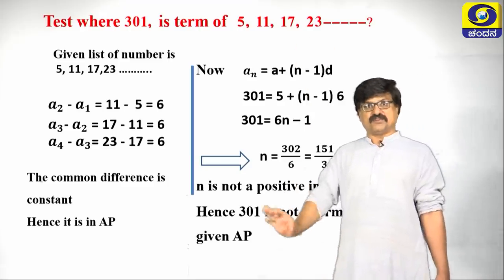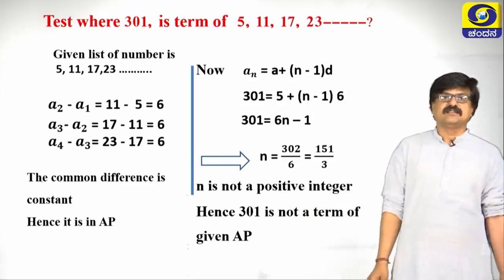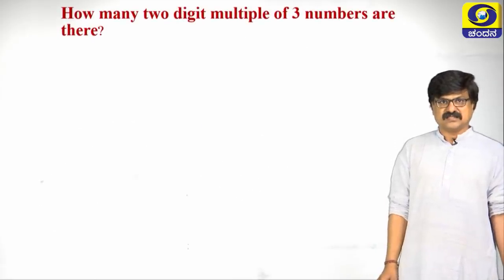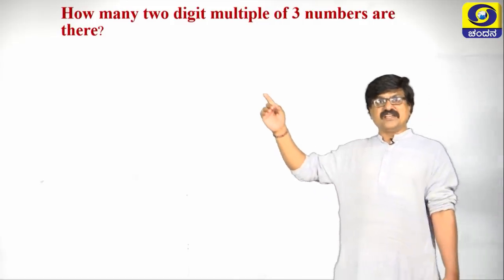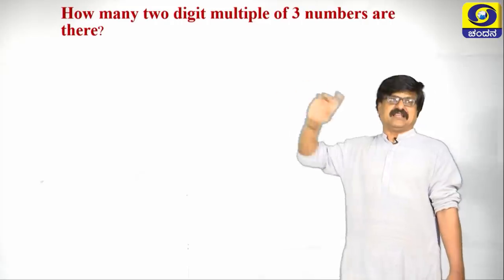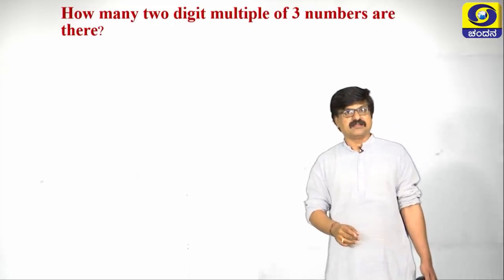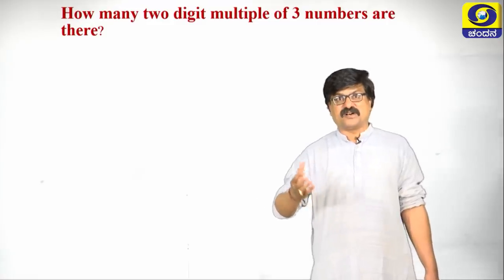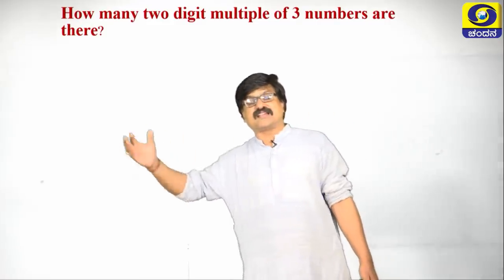This is also a very important sum. Let us move to the next problem. How many 2-digit multiple of 3 numbers are there? That means, we know that 2-digit numbers start from 10, 11, 12 till 99.